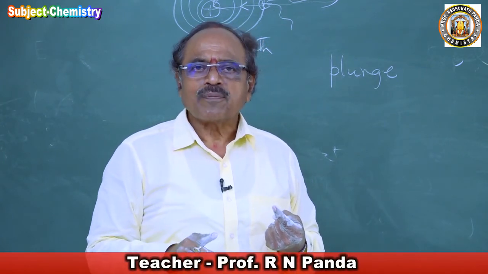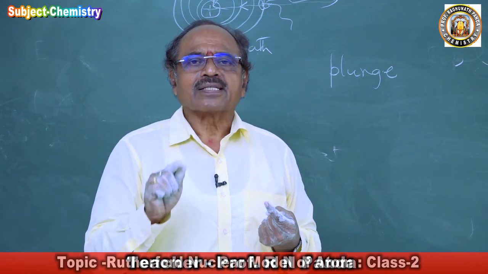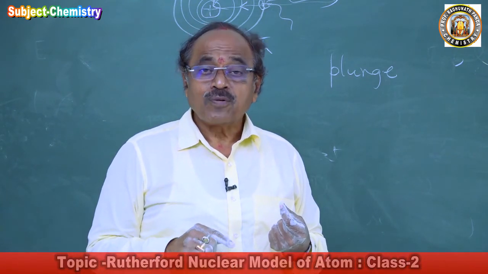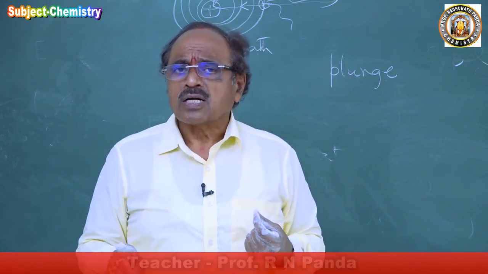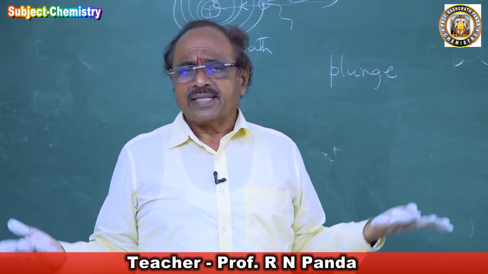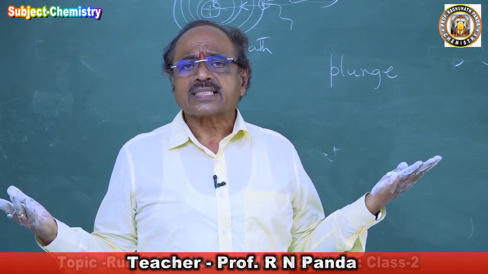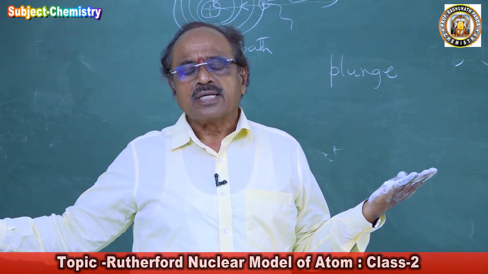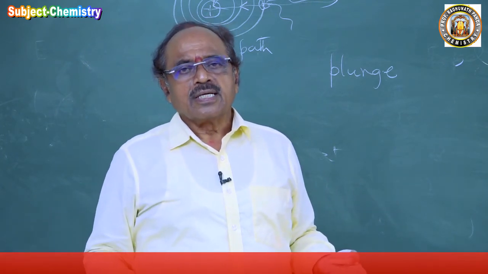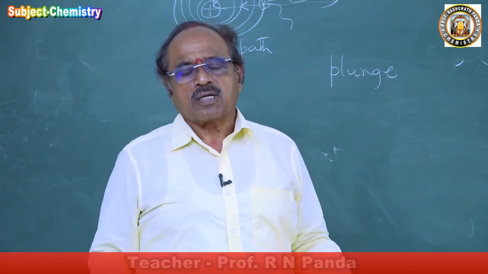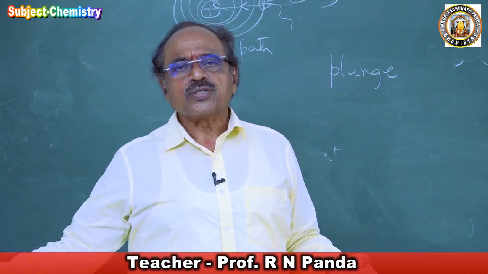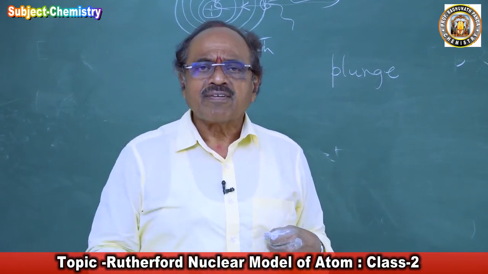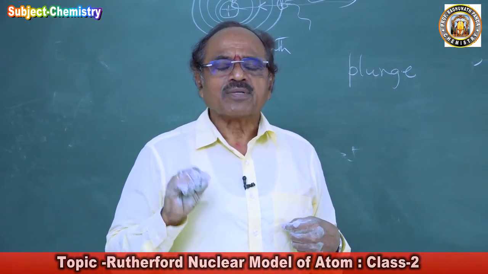So the Rutherford model of atom is not wrong, but it had to be modified. The nucleus is placed at the center. The electrons are moving around the nucleus. Then the Maxwell theory of electromagnetic radiation proposes this objection. If this Rutherford model is correct and radiation theory is correct, then the electron has to fall into the nucleus, but the electron never falls and the atom is stable.